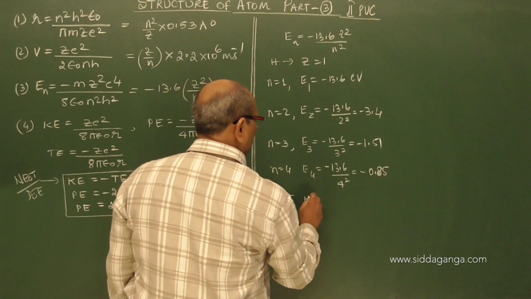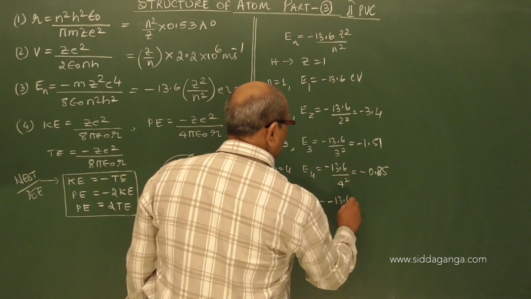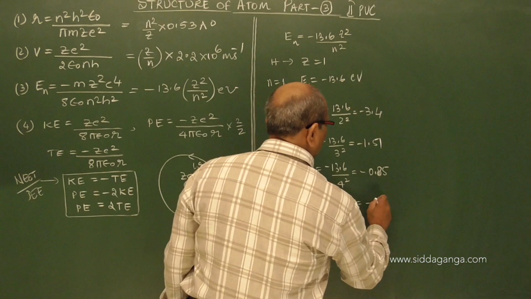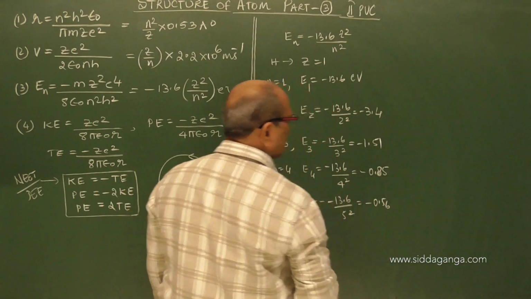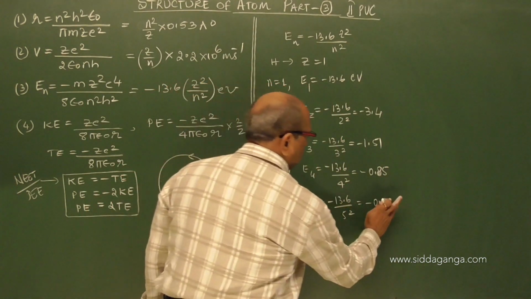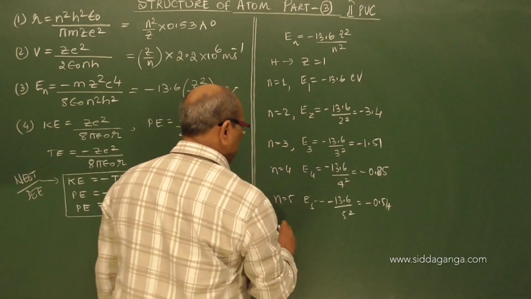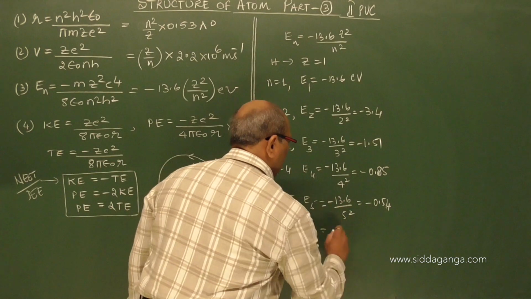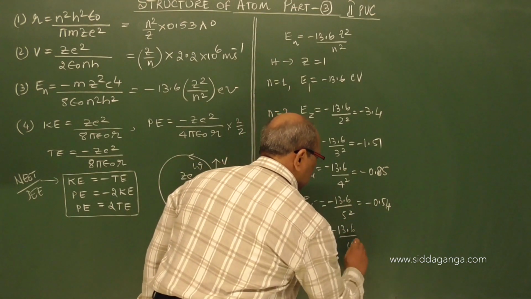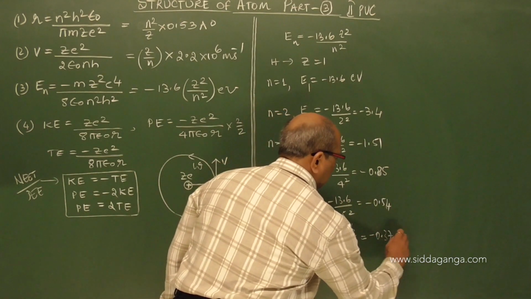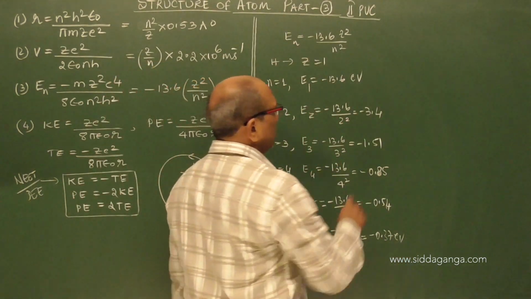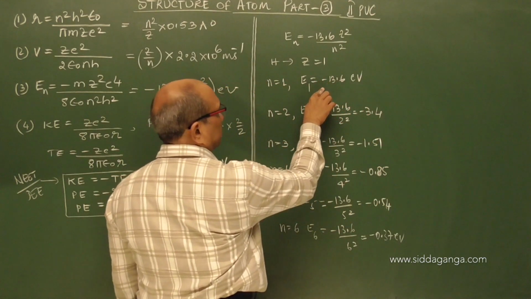For n equal to 5, E5 is minus 13.6 by 5 square, that is 25, so this becomes minus 0.54. Even if you go for 6, E6 is equal to minus 13.6 by 6 square, which is minus 0.37 electron volt. What we are seeing is minus 13.6.